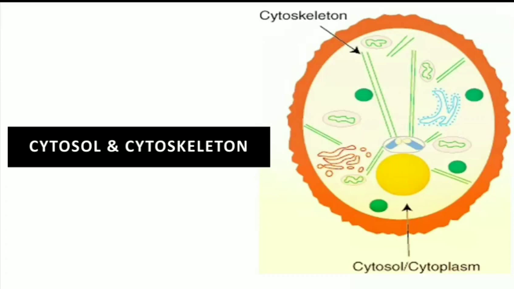Then the cytoplasmic filaments are of three types: microtubules, actin filaments, and intermediate filaments. These filaments, which are polymers of proteins, are responsible for the structure, shape, and organization of the cell.